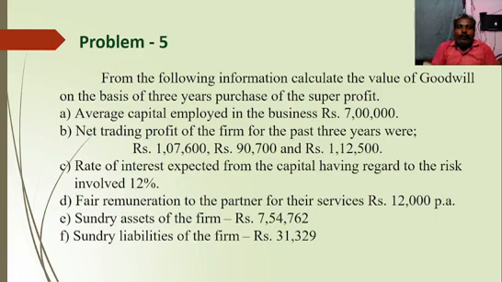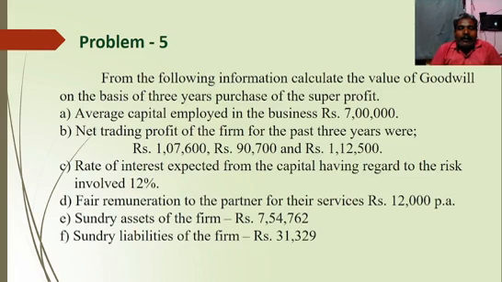Next, followed by problem number 5. From the following information, calculate the value of goodwill on the basis of 3 years purchase of the super profit method. Point A: average capital employed in the business is rupees 7 lakhs.